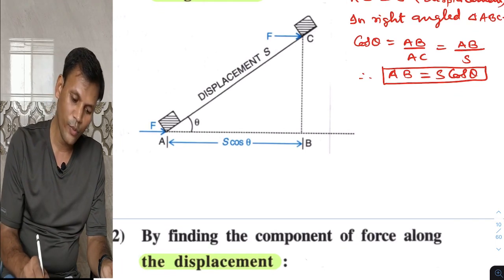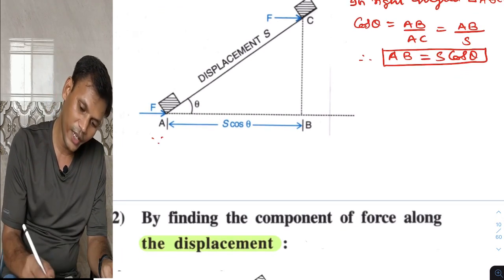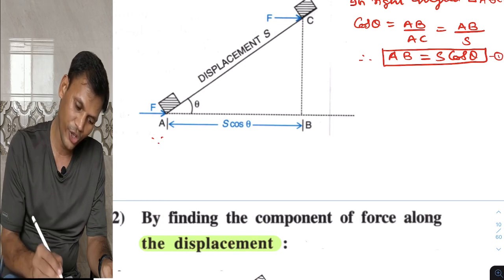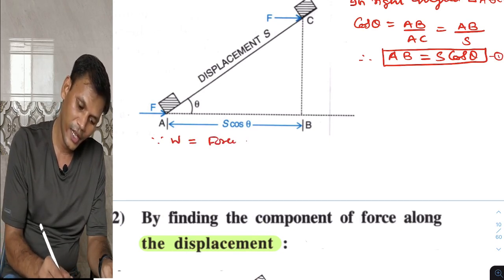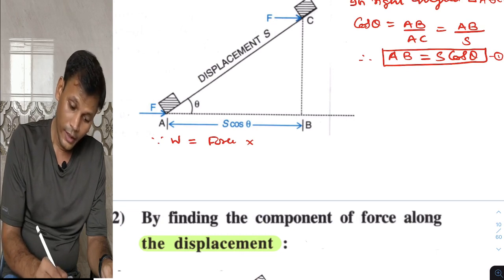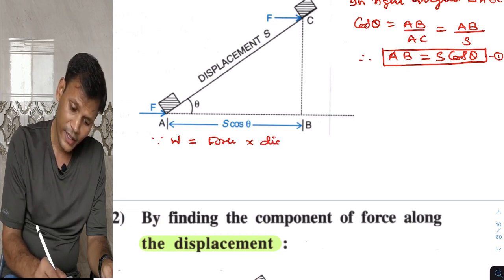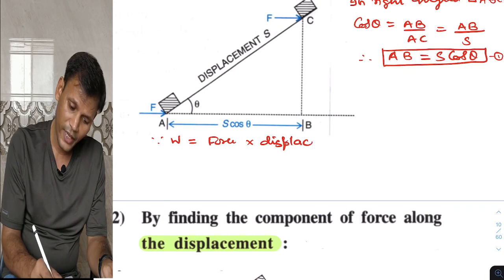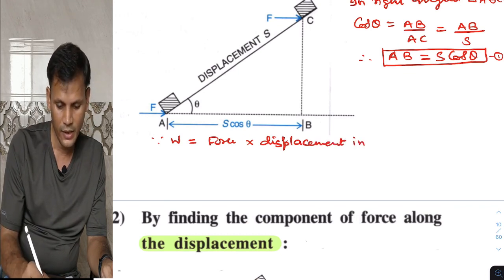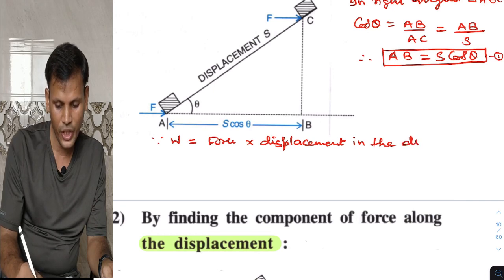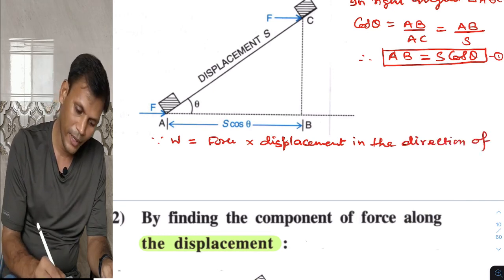And what is work done? I will take it as equation 1. Work done is force into displacement in the direction of applied force.